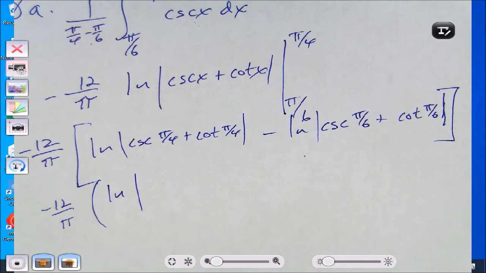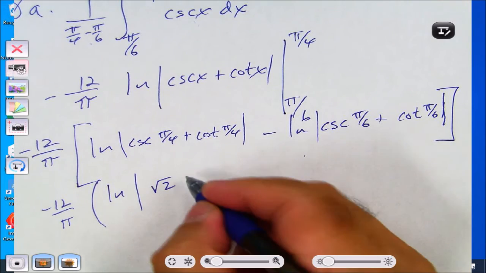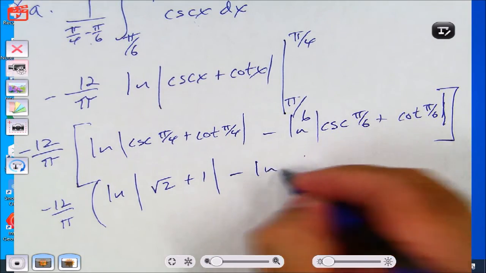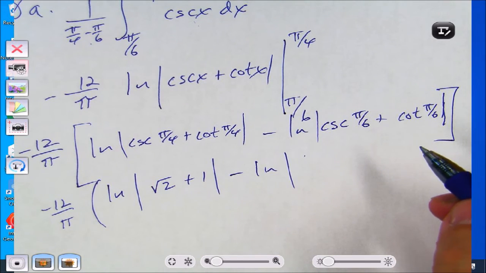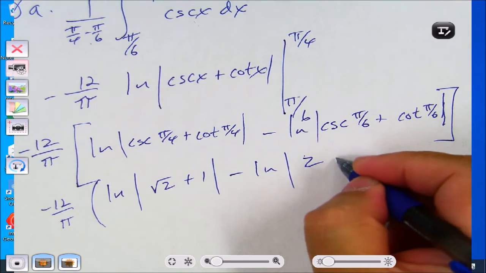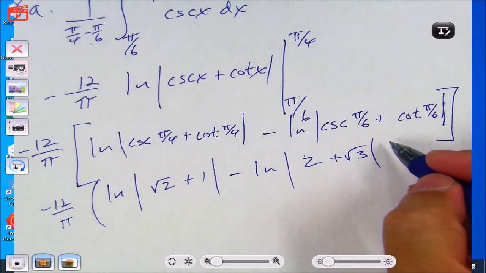What is the cosecant of pi over 4? That's 1 over sine, so it's square root of 2. And cotangent of pi over 4 is 1. Minus natural log of cosecant of pi over 6, that's 1 over sine, so that's 2. And cotangent of pi over 6 is square root of 3. Somebody check me.